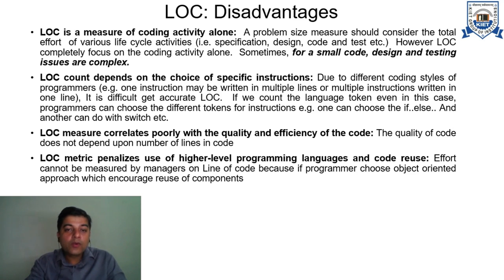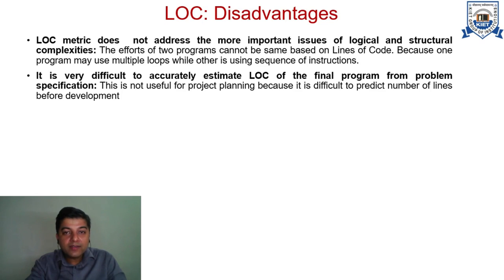LOC poorly correlates with the quality and efficiency of the code. So the kind of efficiency that we use in a more matured programming environment is not appreciated by LOC. LOC also penalizes the use of high-level programming languages and code reuse, because this matrix is not supportive of encouraging code reuse, because in code reuse we save a lot of lines of code being written again and again. So in that case, the LOC will not be able to appreciate this particular feature in any programming language.